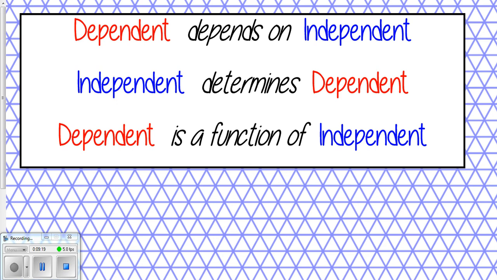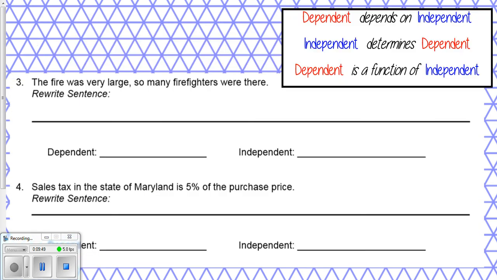So again, I'm going to give you a second to jot this chart down. This is going to be super useful to you as we ask that you use different wording to describe different situations. I'm going to go ahead and move on, but tell me if I need to pause.